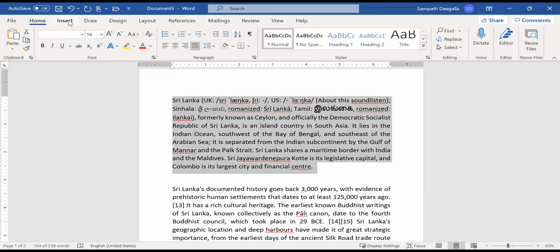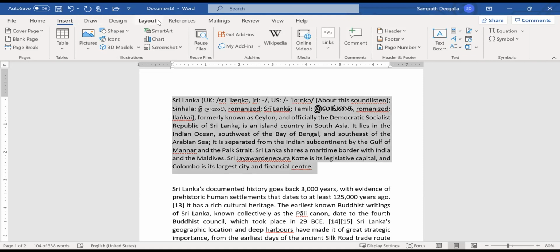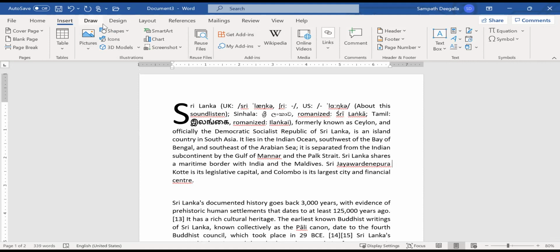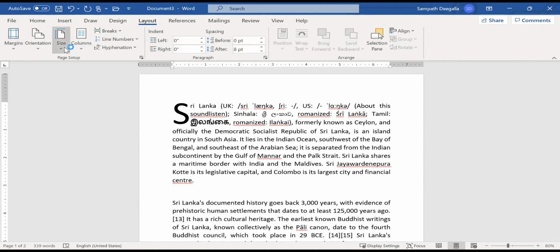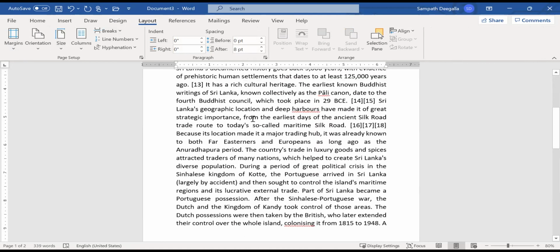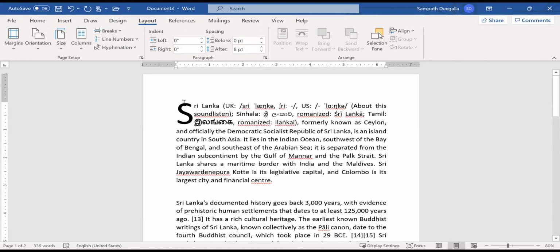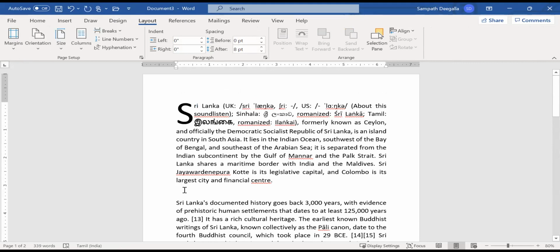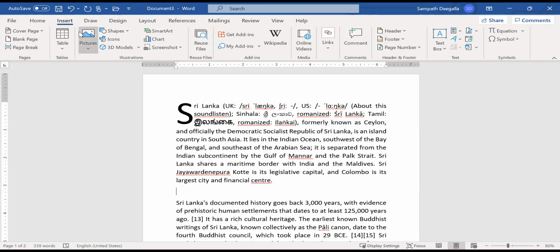Furthermore, I will also go to insert, and maybe I will look for drop cap. Okay, let me check the layout. We have the size. Let me say A4 size. Okay, looks good. Now let me put an image. Now, a couple of things. First of all, you can insert an image anywhere in the document, right? I can say insert. Let me go to pictures.